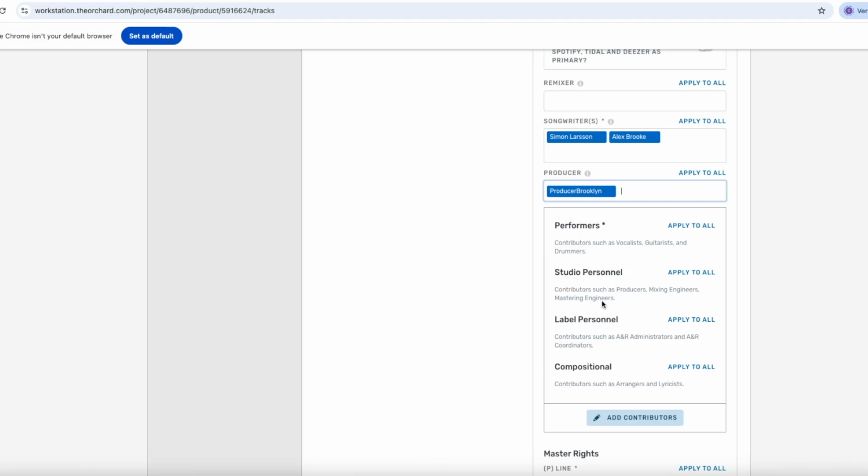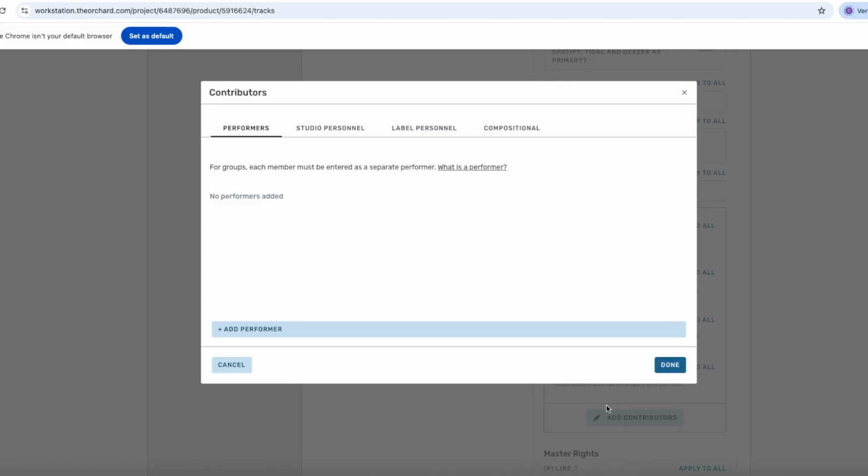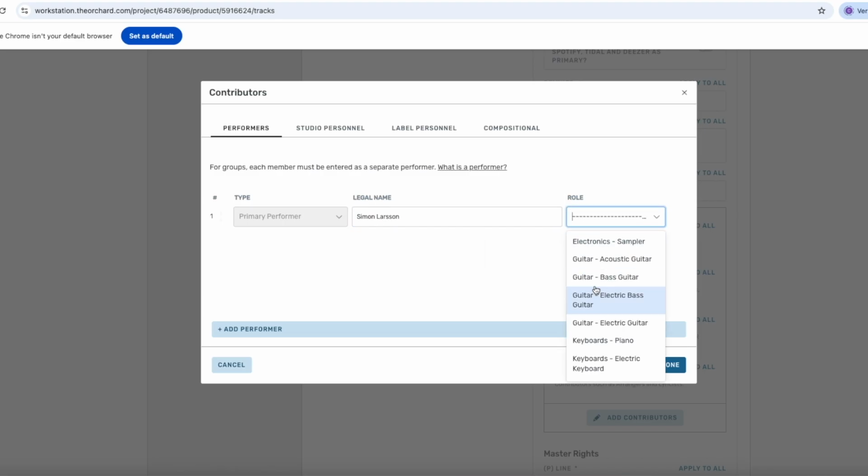This is also the counterpart to the Gramex or Sami registration if you're from Denmark or Sweden. And you'll also need to submit a list to Gramex or Sami afterwards. But it is required to enter this data in order for the release to be approved. So during registration, we have here, for instance, Simon Larsen, who is the primary singer.